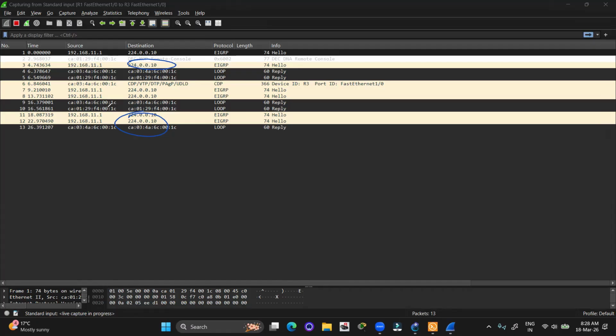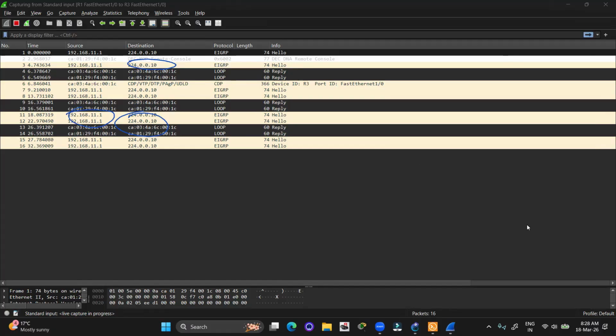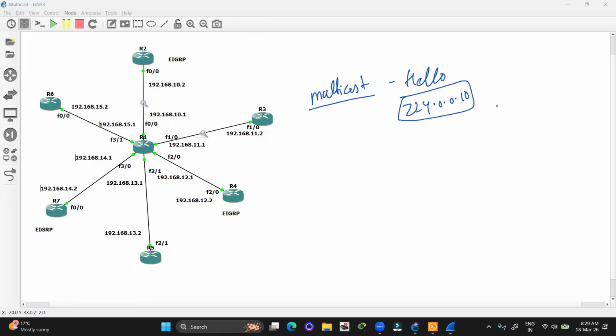Only 192.168.11.1 is continuously forwarding the message, but the neighbor is not replying because the EIGRP process is not running there. So without defining the destination IP, the neighbor is going to accept the packet with the help of multicast, and that message is a hello message with destination 224.0.0.10. This is how neighbor discovery is done with the help of multicasting.